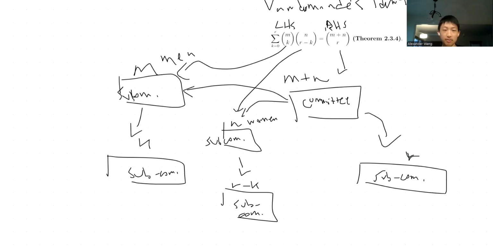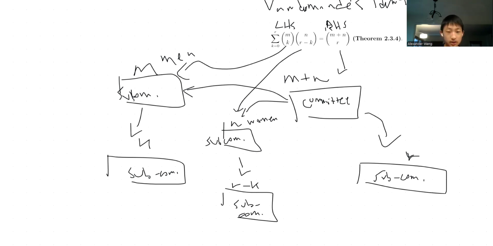So we could choose m people from the original committee. We're basically saying that we're splitting this into men and women, two committees.